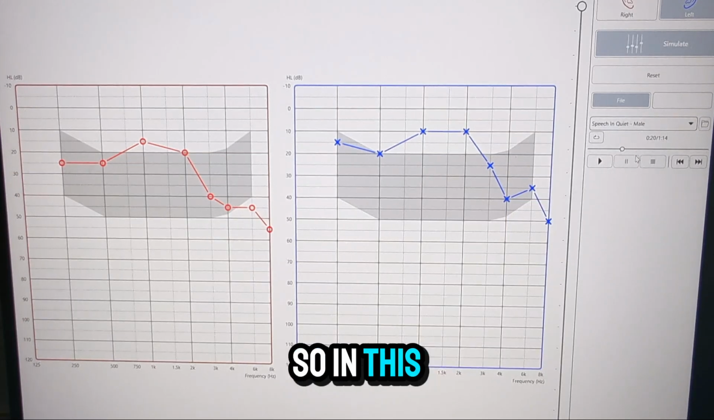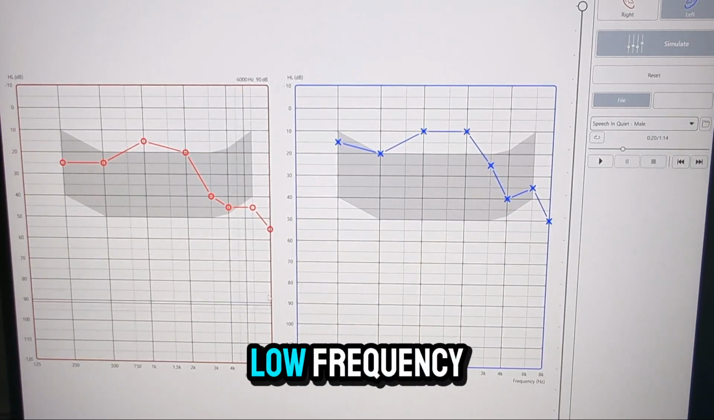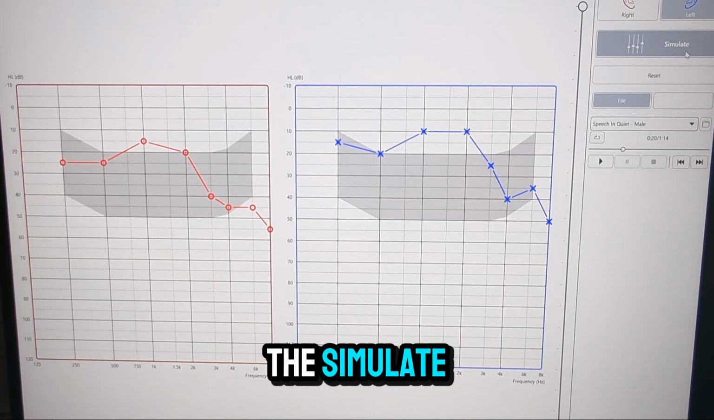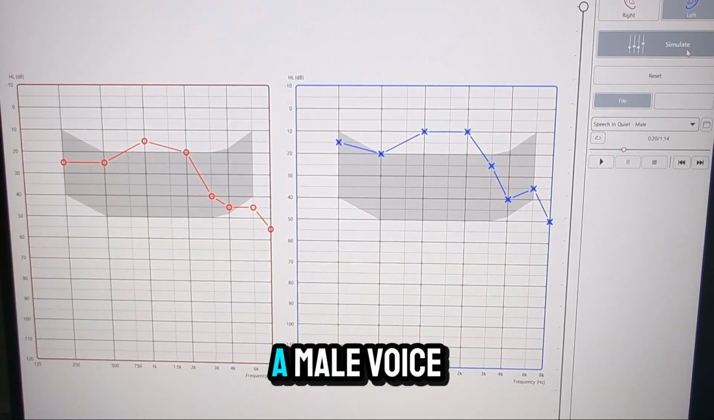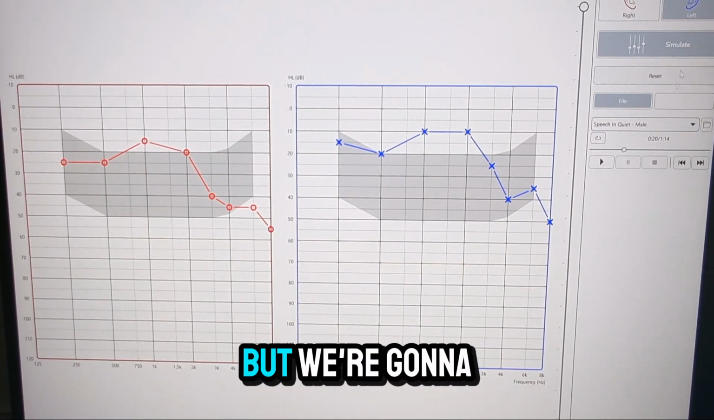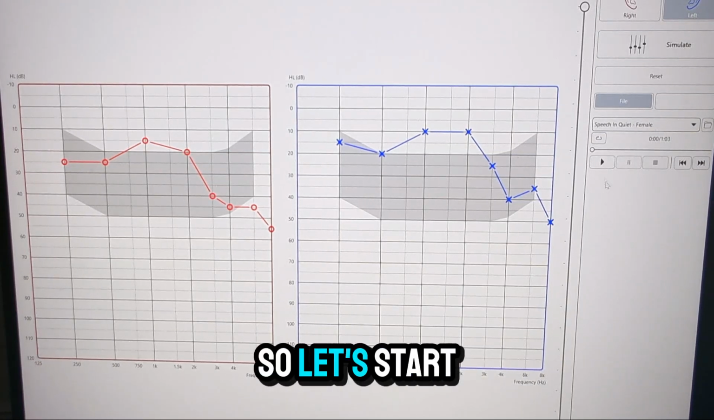Very interesting. So in this particular case, the male voice wasn't so bad because it's low frequency dominated. When I press the simulate and it goes gray, you can hear it's not as clear, but you could definitely work out what he's saying, and that's because it's a male voice. We're going to do the same ear, but we're going to use a female voice, and you'll immediately notice the difference. So let's start from the beginning.